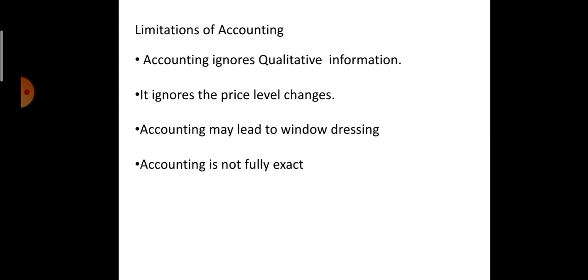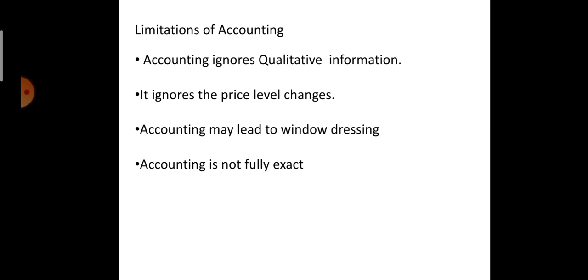Then accounting is not fully exact. As discussed, most of the transactions are supported by one or the other documentary evidence, and with the help of those documents only we record them in the books. But there are certain transactions where evidence is not there. There we have to write down the values on our imagination, or we can manipulate the values also.